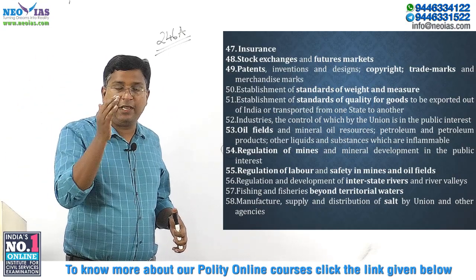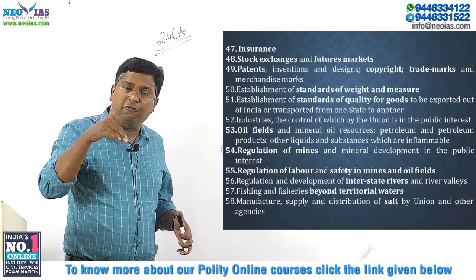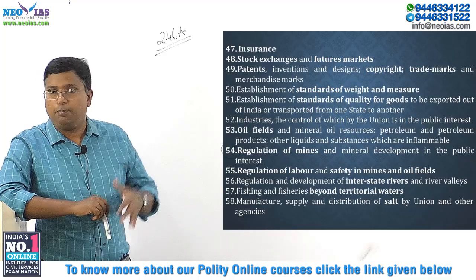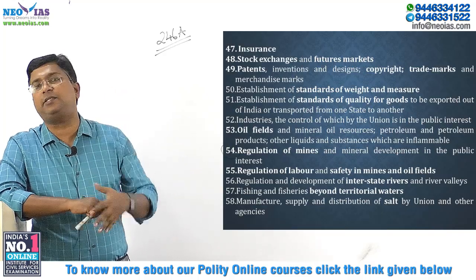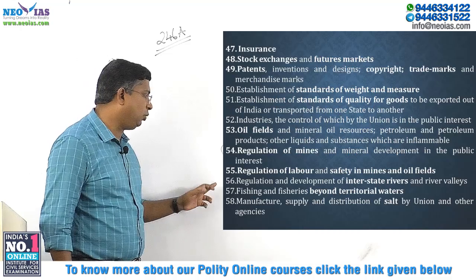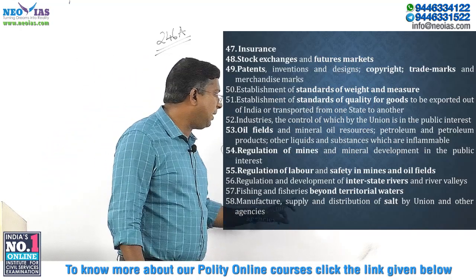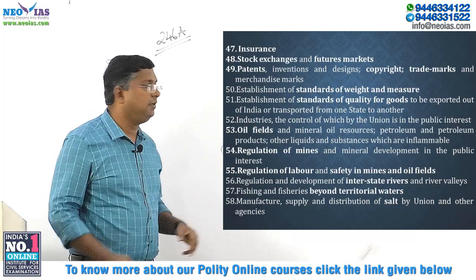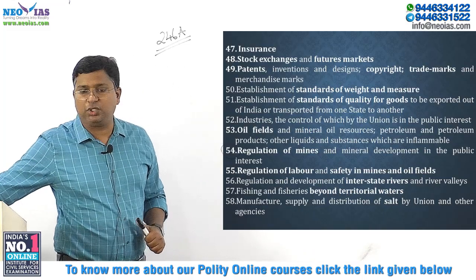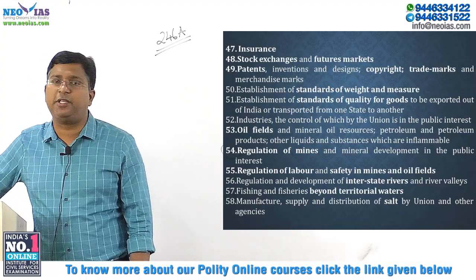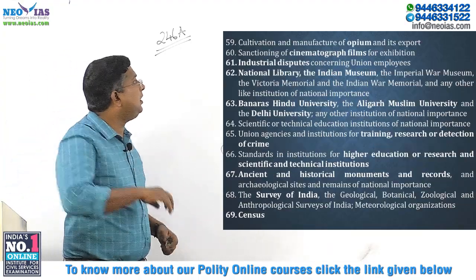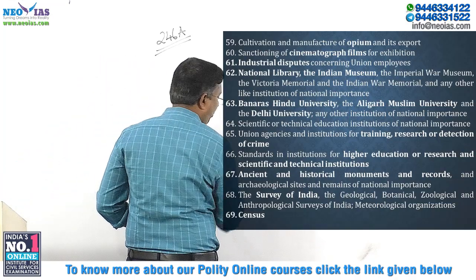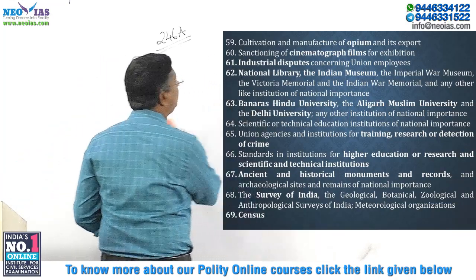So, see, be very clear, okay. Fishing and fisheries beyond territorial water comes under the union list, but within the territorial water comes under the state list. So, beyond territorial water comes under the union list. Manufacture, supply and distribution of salt by the union and other agency. Okay. So, salt production or manufacture, supply or distribution of salt by the union comes under the union list. Then, cultivation and manufacture of opium and its export come under the union list.